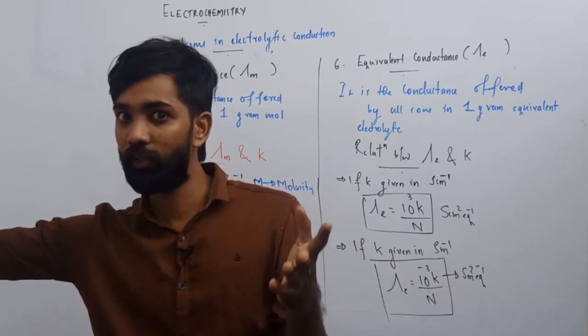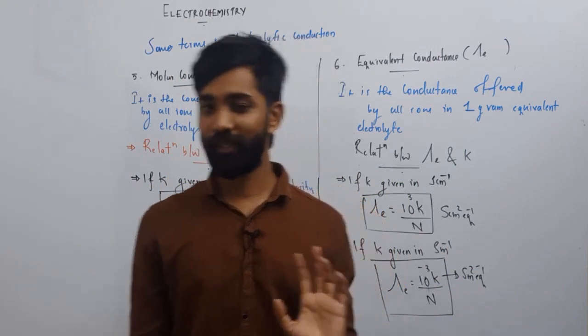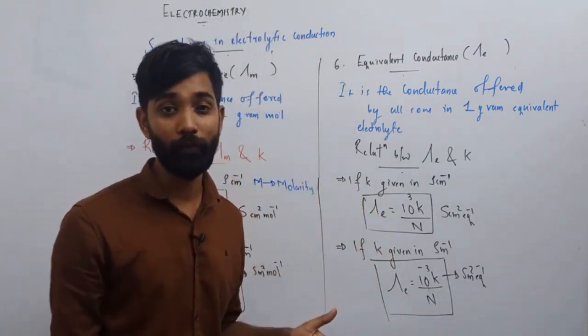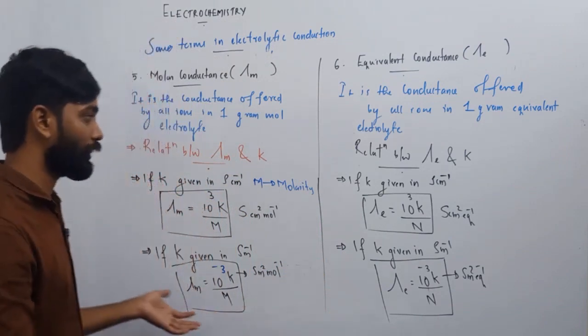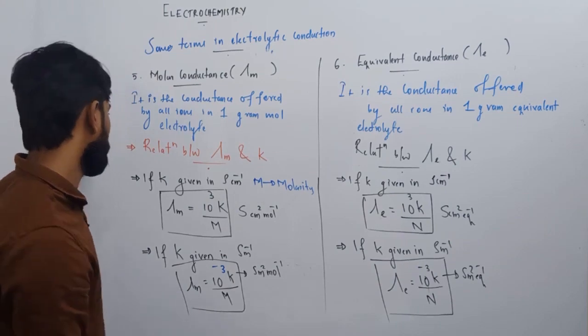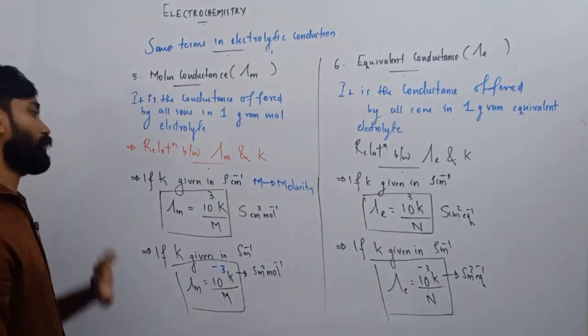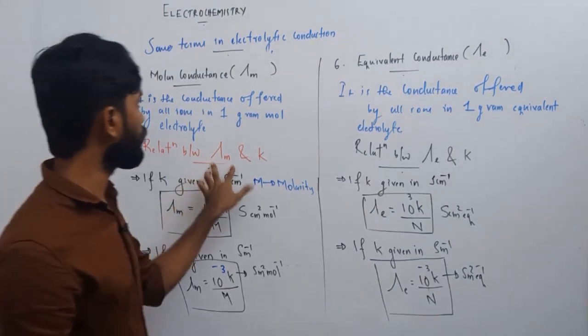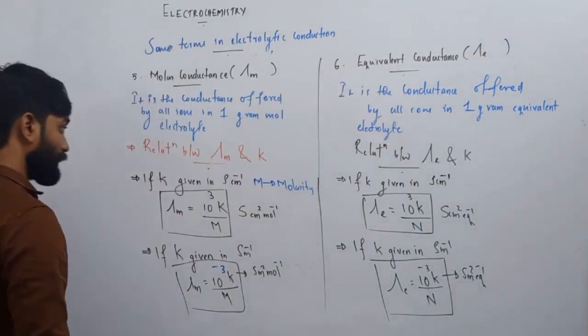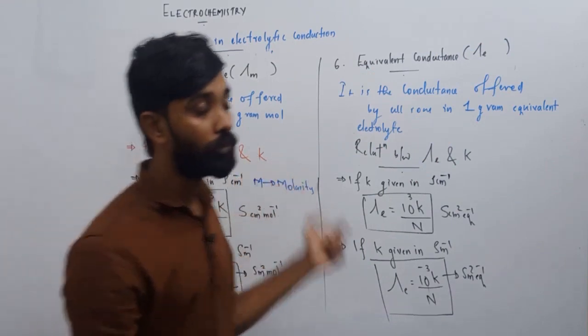And you know that for the same solution, there is a relation between normality and molarity. Normality by molarity is equal to the n factor. That relation also applies here. I'll explain. First of all, there is a relation between lambda m and lambda E. Before that, there is a relation between lambda m and kappa.